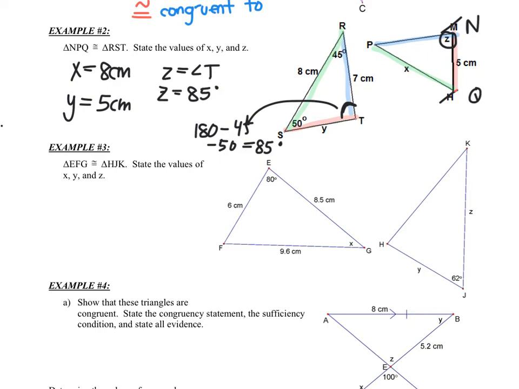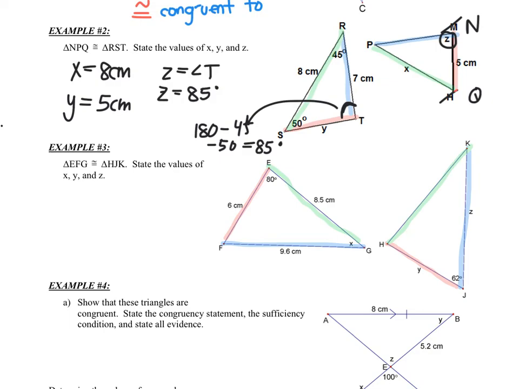Alright, so the first thing I'm going to do is highlight some matching sides. Okay, it looks like EF is going to match HJ. FG is going to match JK. And EG matches HK. So this second triangle on the right is just rotated, but then you'd get the same thing.